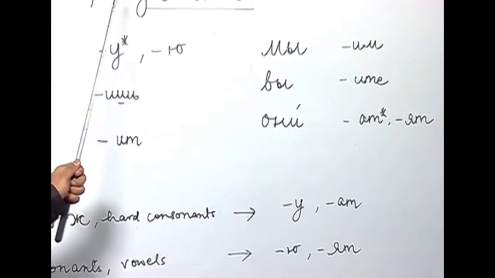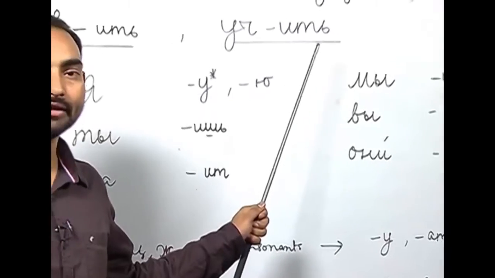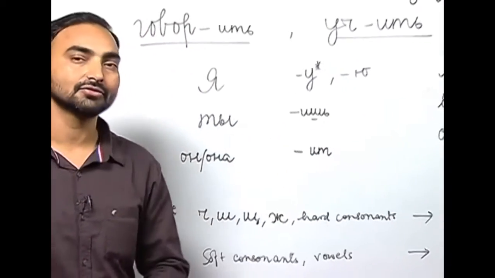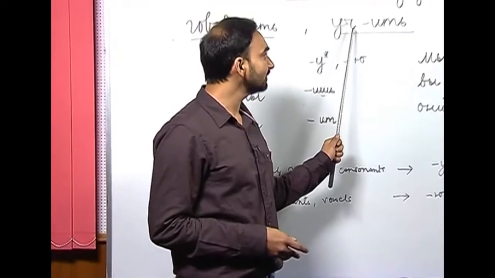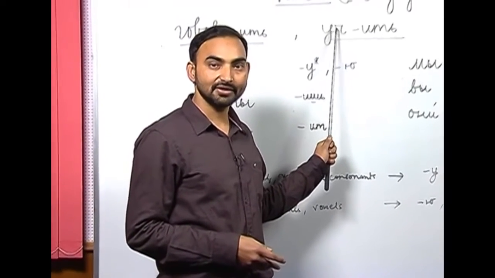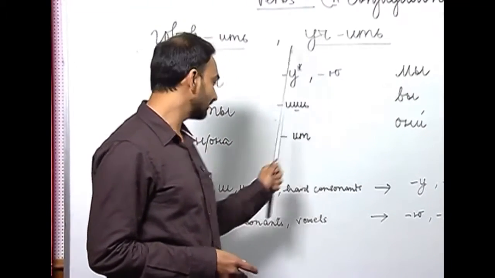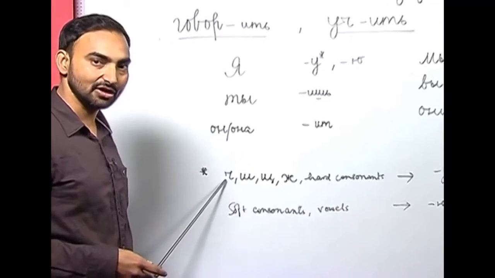Let us take another verb, учить, which is to learn. So, how do you conjugate учить? As you can see here, the last consonant that we have in the root is ч.